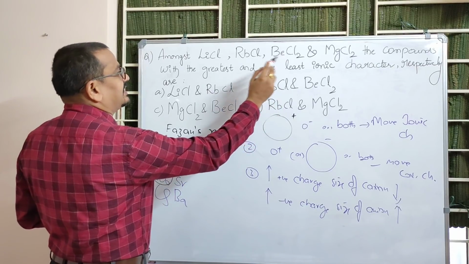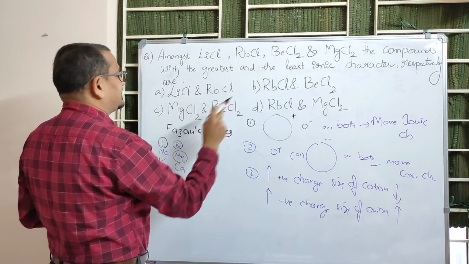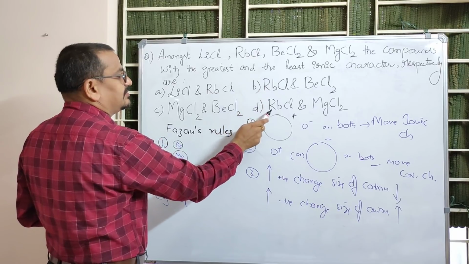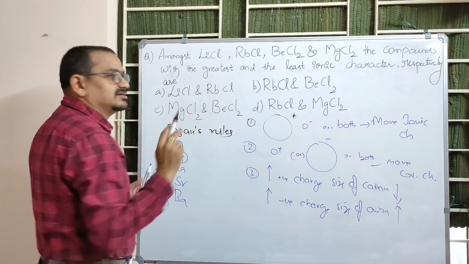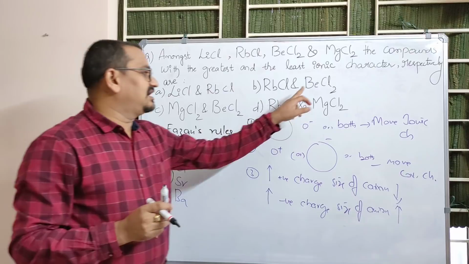So rubidium has the greatest ionic character. Greatest ionic character means rubidium should be there. So rubidium and rubidium, the answer should be either B or D. Next, among beryllium and magnesium,